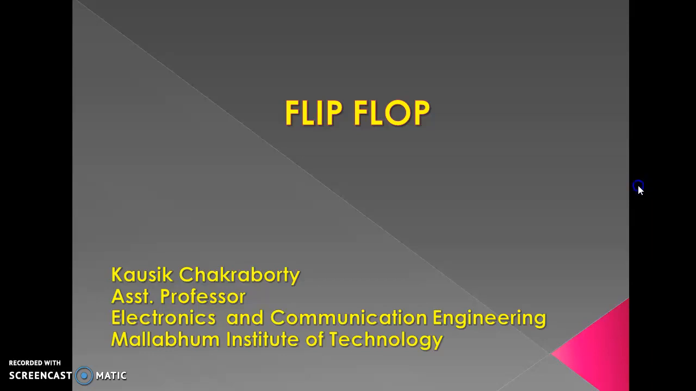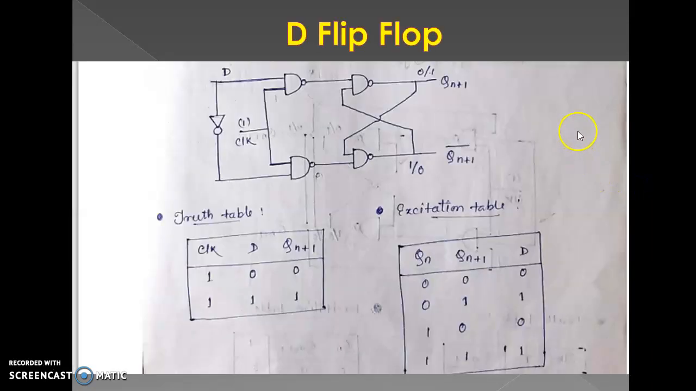Today our topic is the D flip-flop. D flip-flop's full name is delay flip-flop. This is the circuit diagram of the D flip-flop. Here we use four NAND gates: 1, 2, 3, 4.